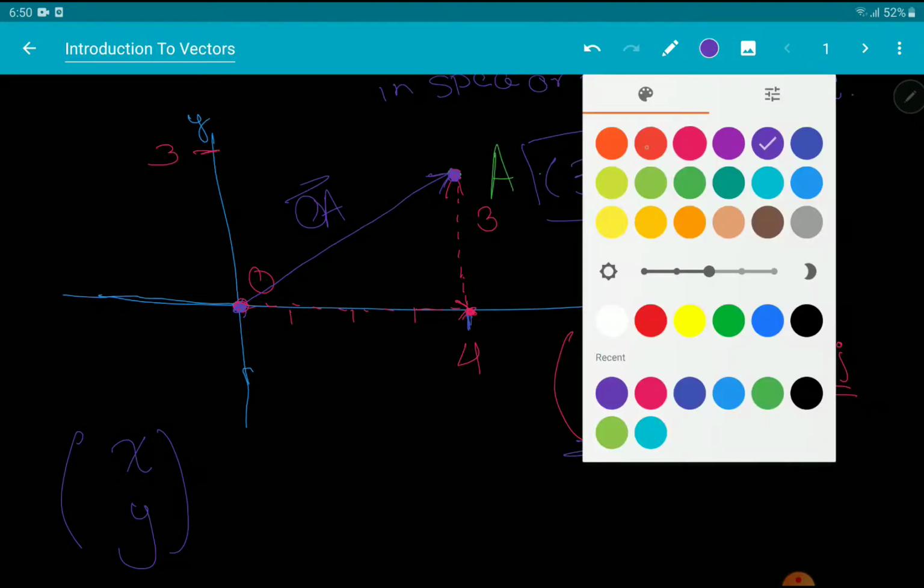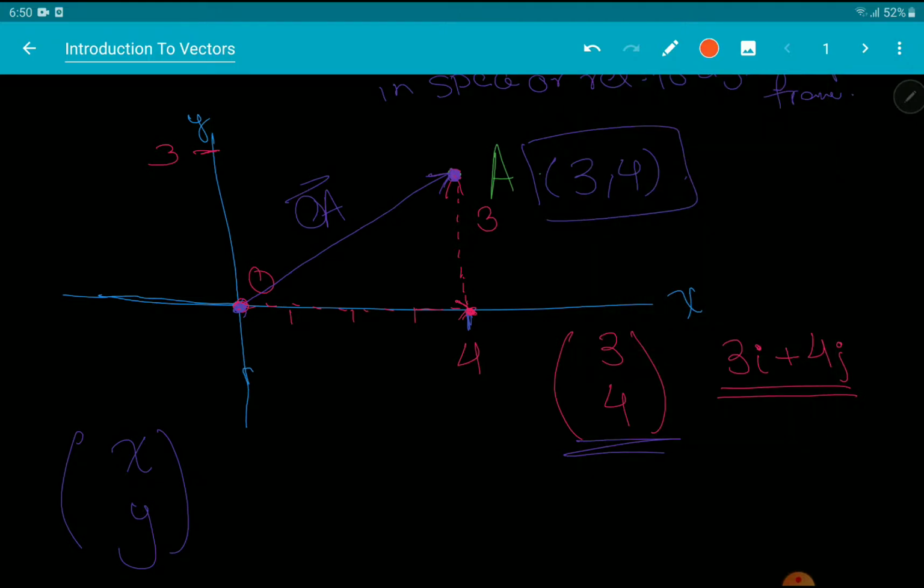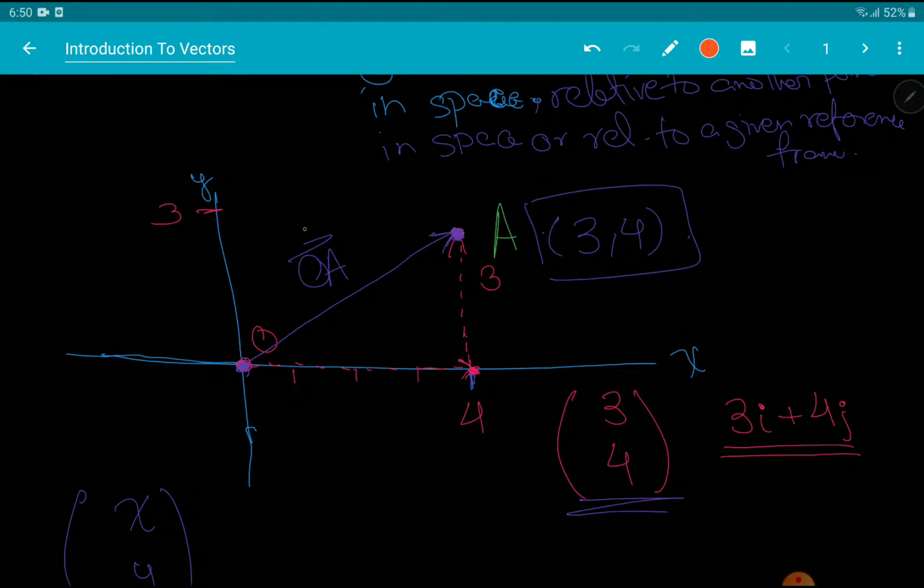But let's say in this same reference frame I had a point B right here on the y-axis. And this point is exactly in line with point A. The x values are the same.